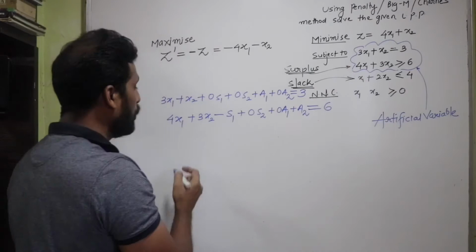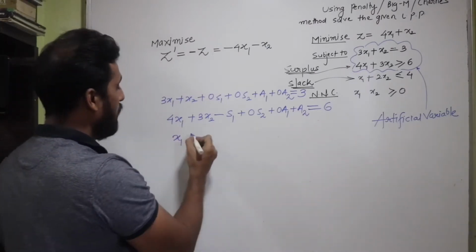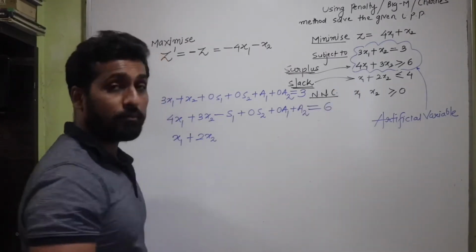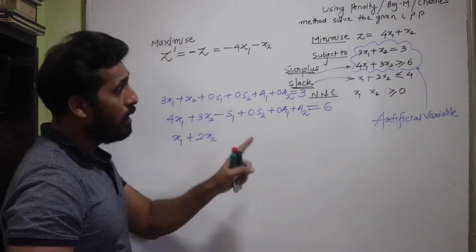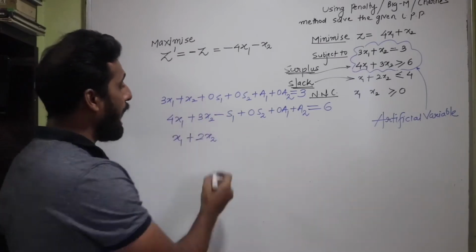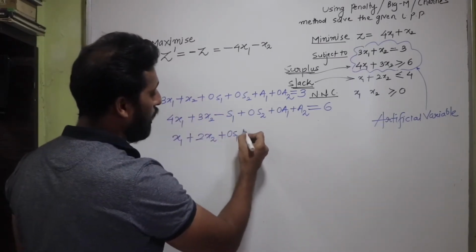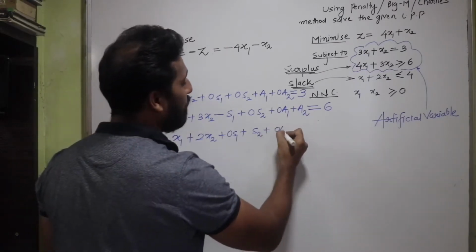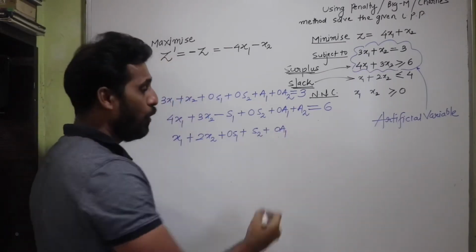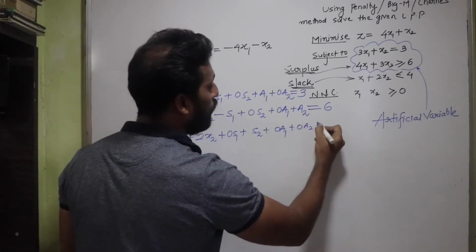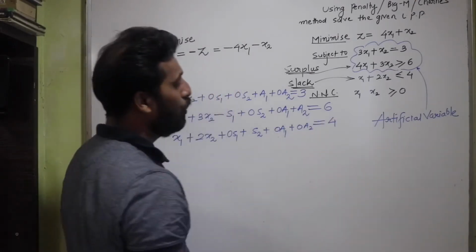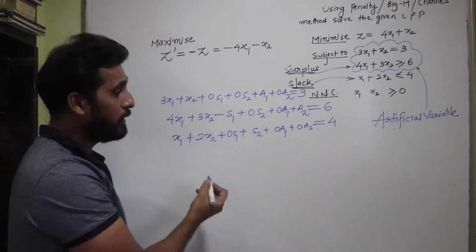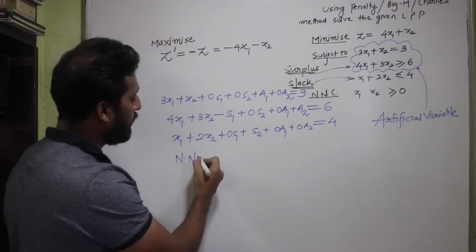Let's write the last one also. So we have x1, then plus 2x2, then I will need a slack variable here, but already one surplus variable was added, so I'm going to write plus 0 s1 plus s2, isn't it? And then no artificial variables needed, so plus 0 a1 plus 0 a2 is equal to 4. And obviously the non-negativity constraints that I'm going to write.